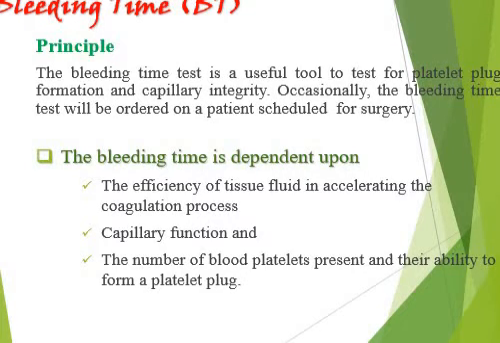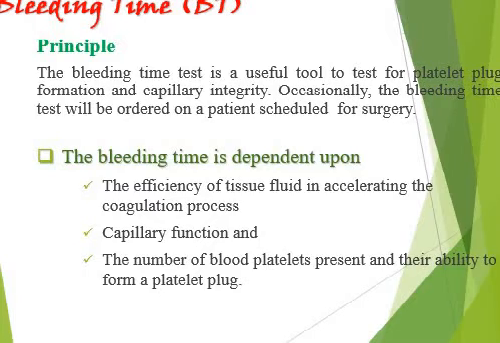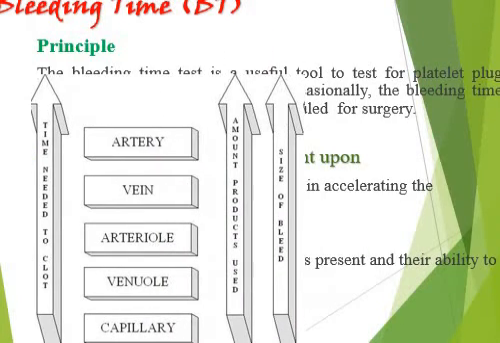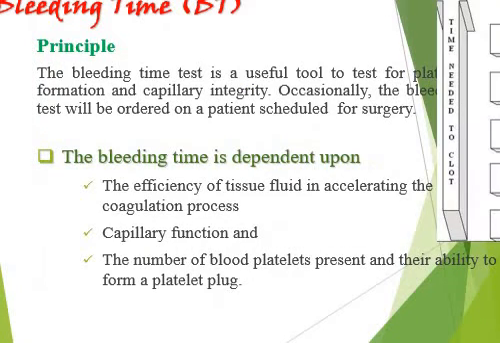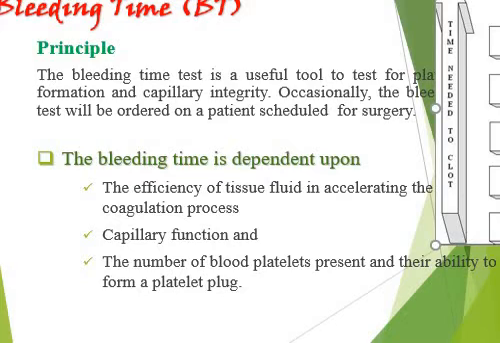Here we can see that if we talk about the procedure, then the time needed to form the clot is minimum for the capillary. So हमने ऐसा procedure लिया जिसमें basically capillary damage है and capillary function decrease हुआ है, and the efficiency of the tissue fluid is accelerated, and the capillary function में rupture हुआ है, and the number of blood platelets present and their ability depend कर रही है सब पे. तो हमने ऐसा procedure लिया है जिसमें basically capillary damage है.